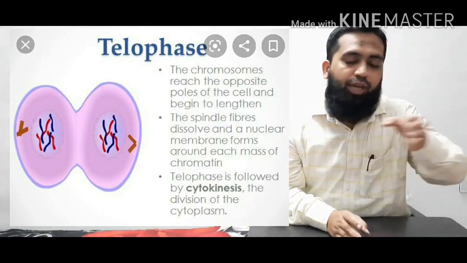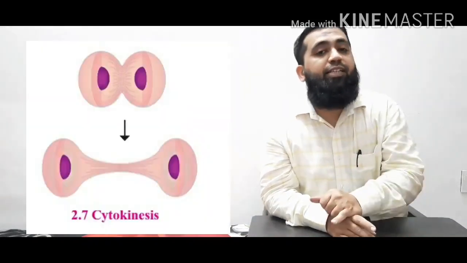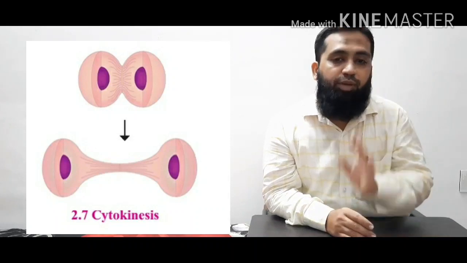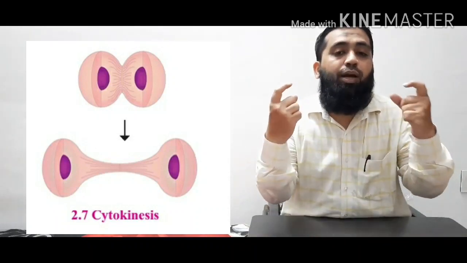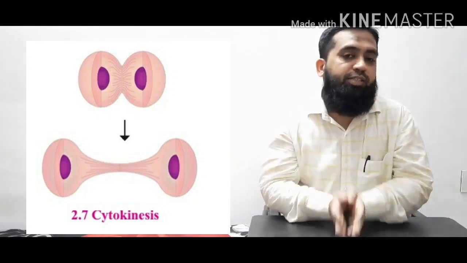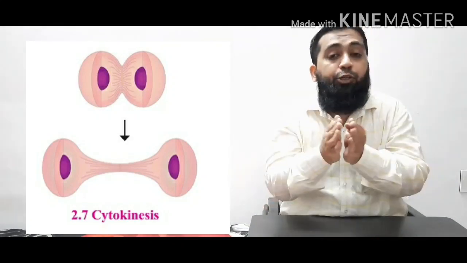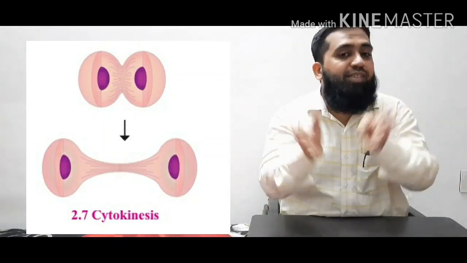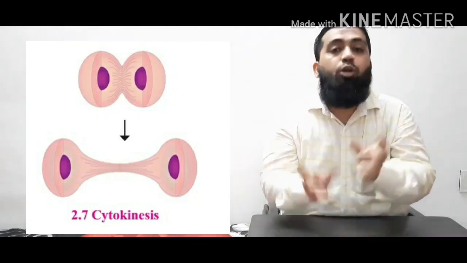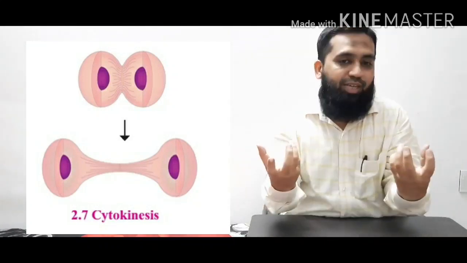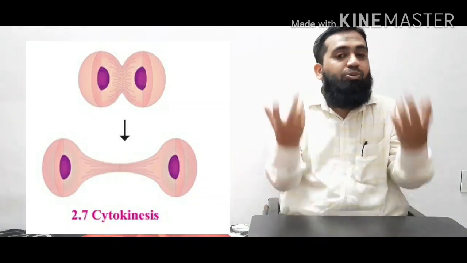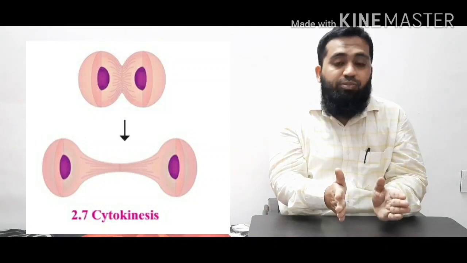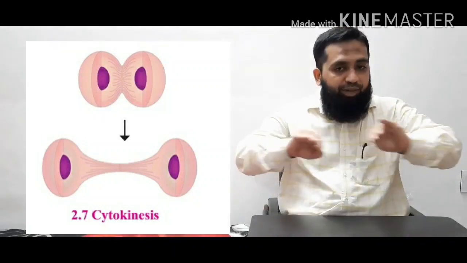We have discussed the four phases of karyokinesis: prophase, metaphase, anaphase, and telophase. And then the second step, cytokinesis, which means cytoplasmic division. So the two daughter cells which were appearing with the set of chromosomes, in cytokinesis the cytoplasm divides itself. Up till telophase, the two daughter cells first seem to appear, but in cytokinesis, as the cytoplasmic division takes place, we get two separate cells, and we call them two daughter cells. These two daughter cells appear with their own set of chromosomes, completely separated from each other.